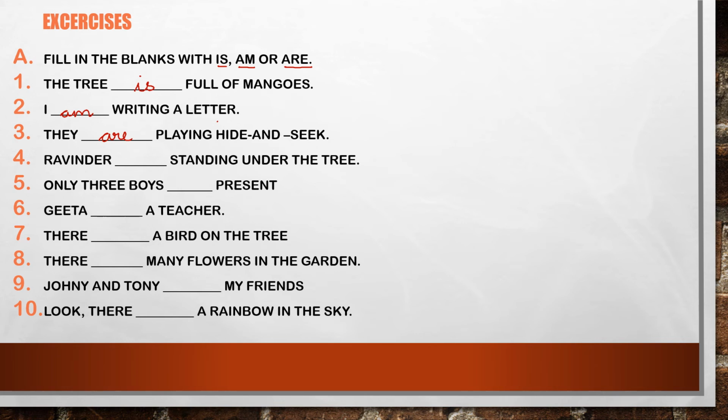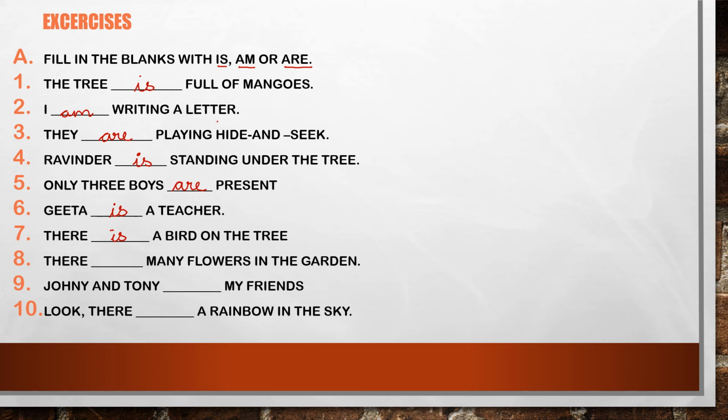Ravinder dash standing under a tree. Children, Ravinder is only one. So you should say Ravinder is standing under a tree. Number 5, only 3 boys is present, am present, are present. Boys, 3 boys are present. Geeta dash teacher, children, Geeta is a teacher. There dash a bird on the tree. There a bird means there is only one bird on the tree. There is a bird on the tree.